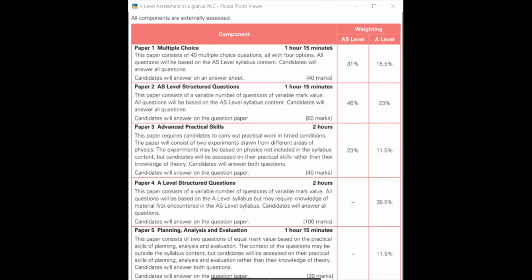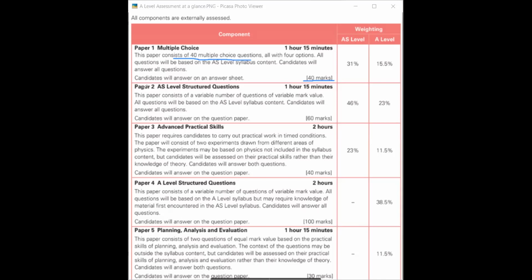In AS the difficulty level of MCQs is higher. It's tougher than the structured questions. The MCQ questions are more difficult. So here you see 40 questions, 40 multiple choice questions, and you have 40 marks.